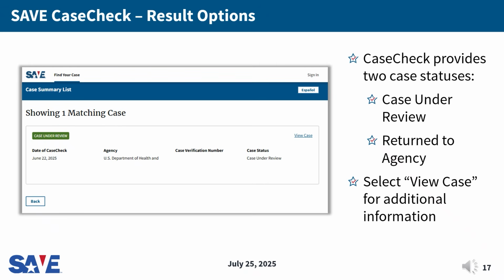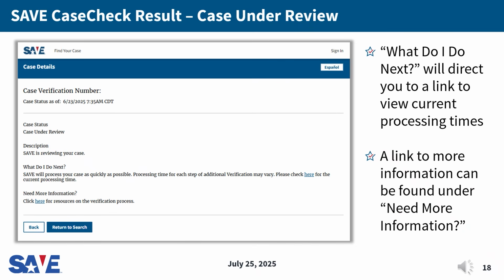This case is pending with SAVE and currently under review. For more information on your case, you can select the View Case hyperlink located on the right-hand side of the screen. If the case status is listed as Case Under Review, click on the View Case hyperlink to see more information about SAVE processing times, as well as additional information and resources. Processing timeframes are in federal workdays and do not include weekends or holidays. If your case is taking significantly longer than average processing times, contact the user agency that submitted the SAVE case for assistance.